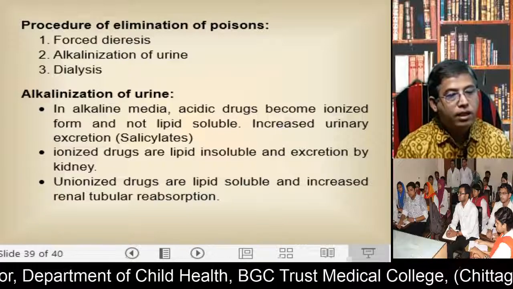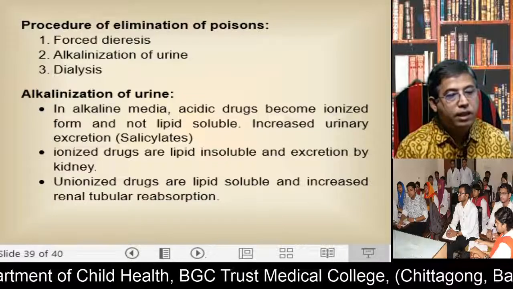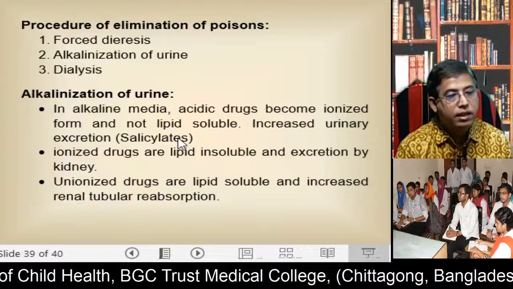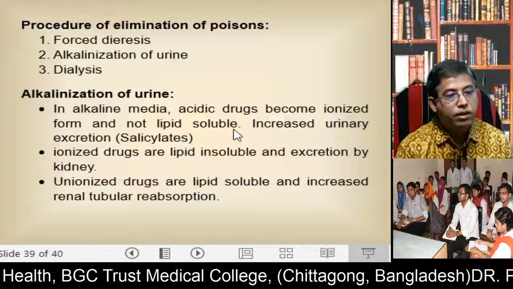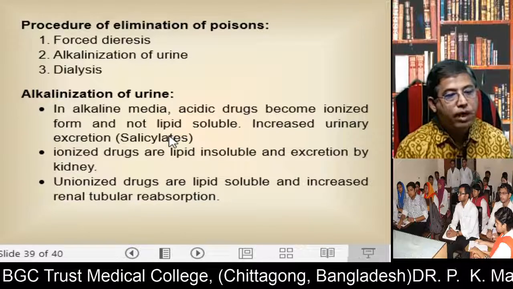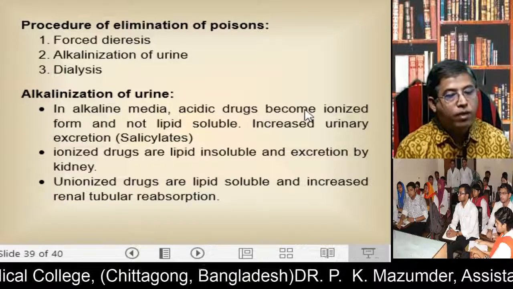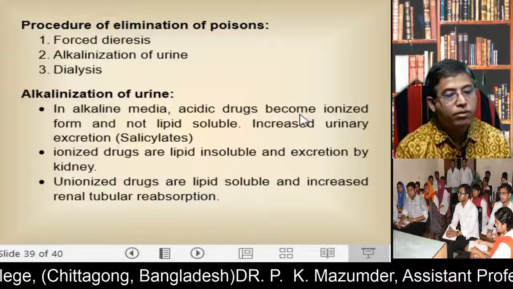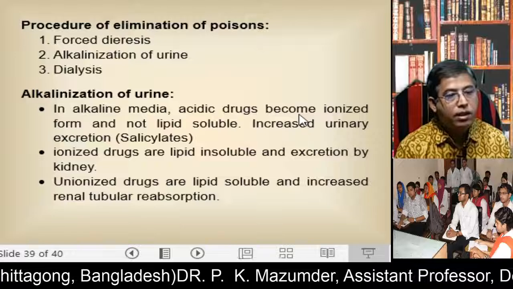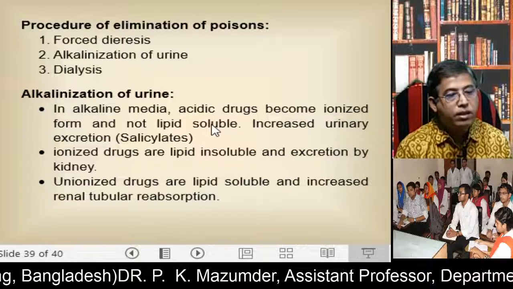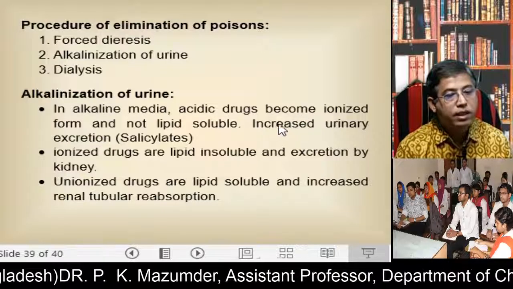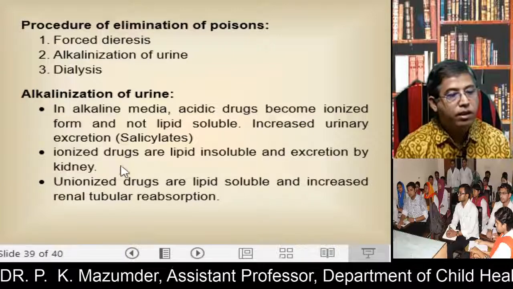So in alkaline media, acidic drugs are excreted because they become ionized. Ionized drugs are lipid insoluble and they are easily excreted in the urine.